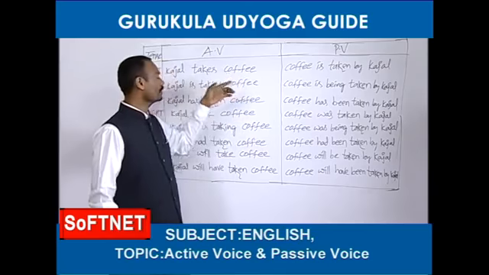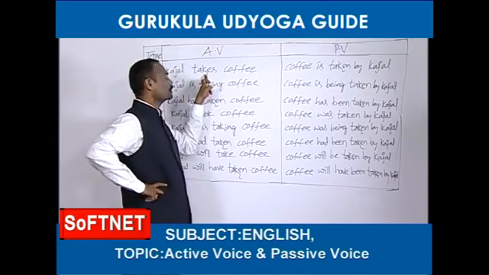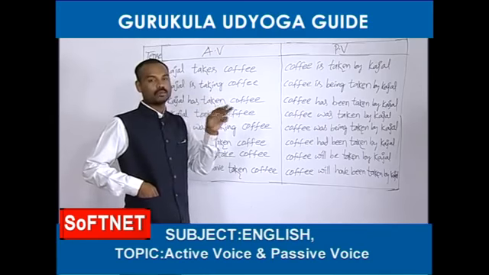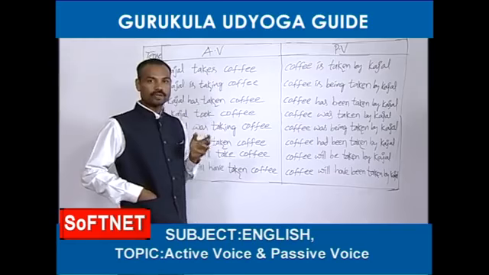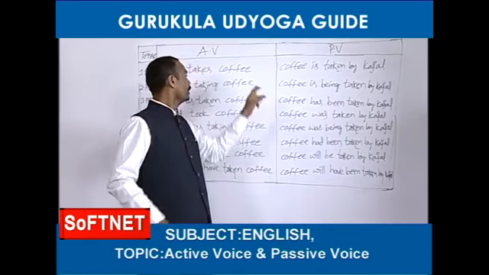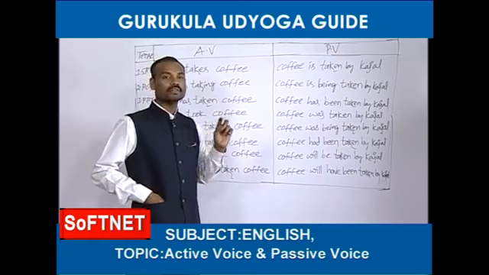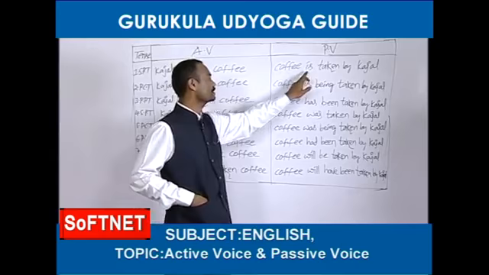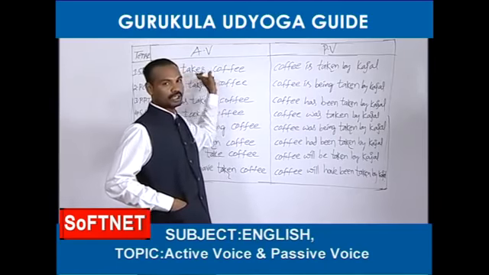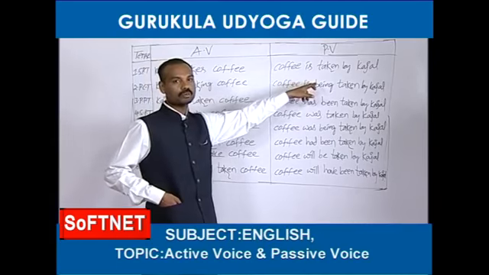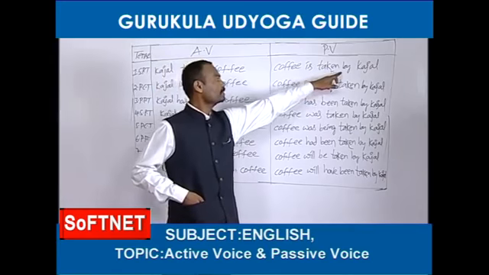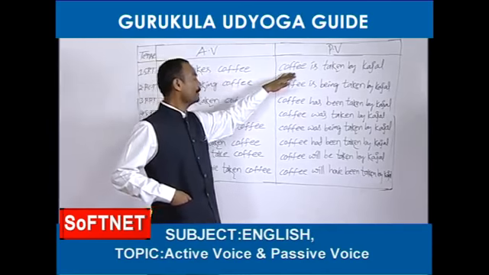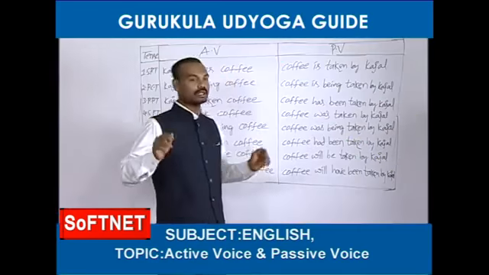Whenever they don't give any helping verb, what should we do? We should go to the main verb. If it is in the first form, we should take am, is, are. Takes is V1 only, so we should select from am, is, are. If the object is singular, is should be taken. If a plural object is there, are should be taken. Coffee is a singular object, so coffee is. Next, the main verb should be taken but changed into the third form. Take becomes took, taken. Then preposition by, then subject Kajal. So active voice is Kajal takes coffee. Passive voice is coffee is taken by Kajal.